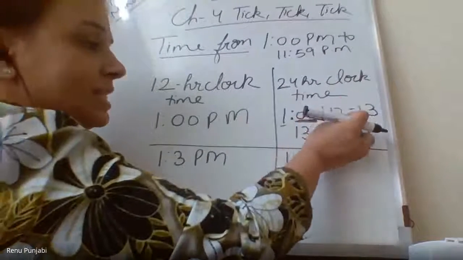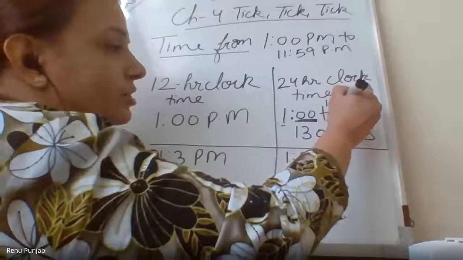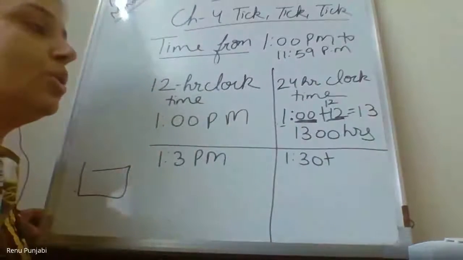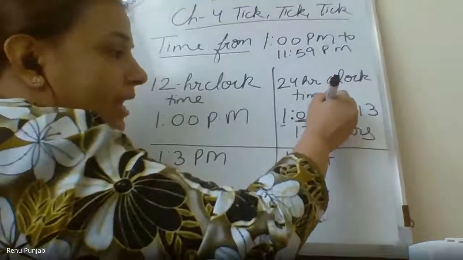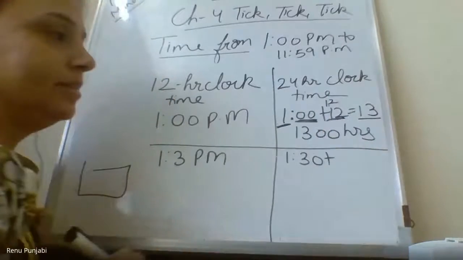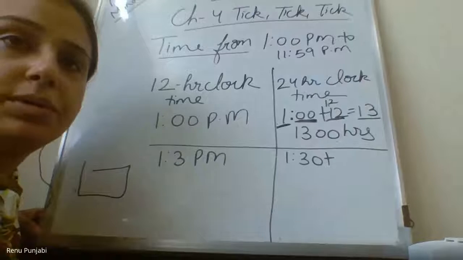Why 13? Because this is also 12 hours, 1200 you can say. So when you add 12 with this 1 hour, it becomes 13. And nothing is there in the minutes, so you will write 00.